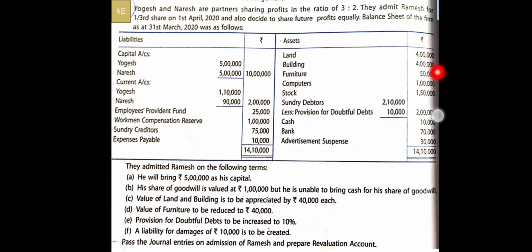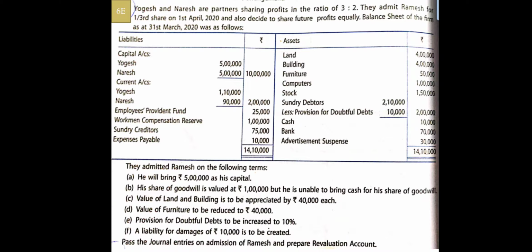In the revaluation account, as we are getting a profit, we are going to transfer by land and by building individually 40,000 each. And then the next effect will be in the balance sheet. We are going to write down land in the inner column 4 lakhs plus appreciation 40,000, and in the same way building also 4 lakhs plus 40,000. So both will be transferred as 4 lakh 40,000 in the solution.